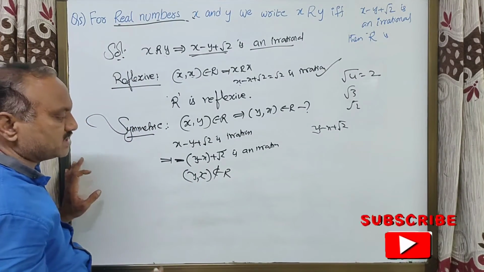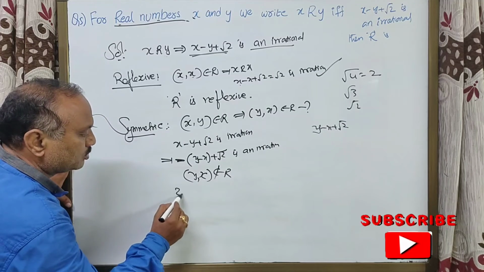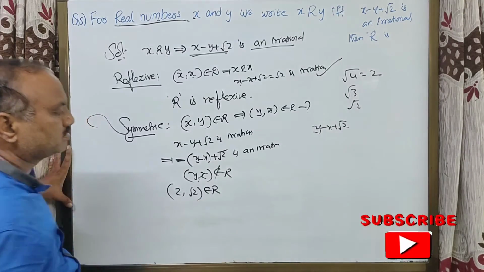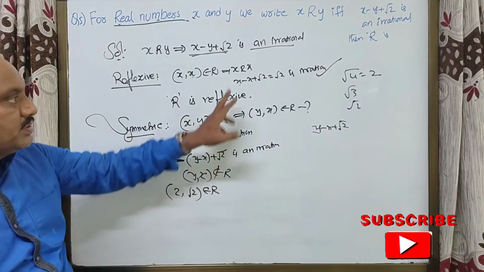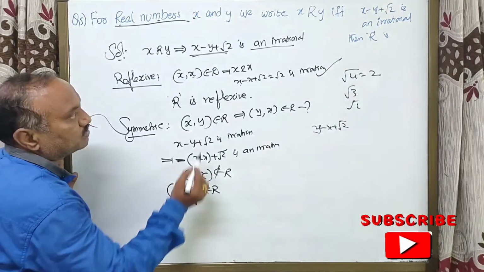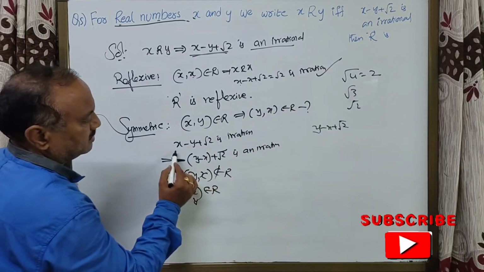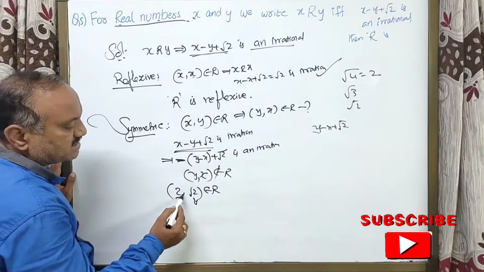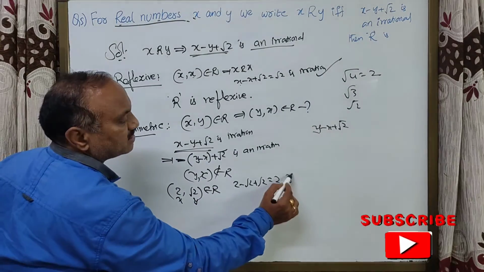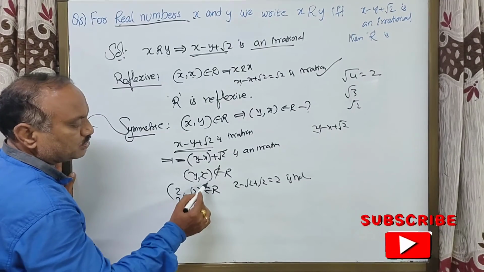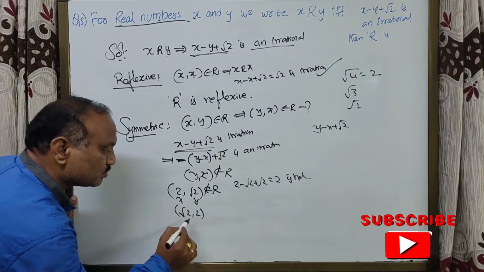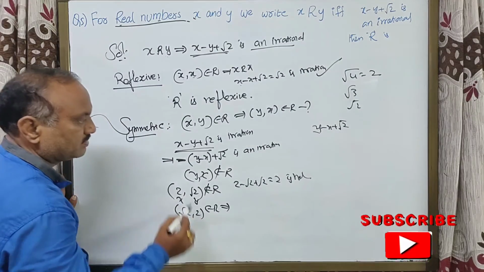Or we can check like this also. 2 comma root 2 belongs to R. Here x value is 2, y value is root 2. Substitute in this relation: 2 minus root 2 plus root 2 equal to 2, which is not irrational. That means 2 comma root 2 does not belong to R. If you take it like this, root 2 comma 2 belongs to R, check it.